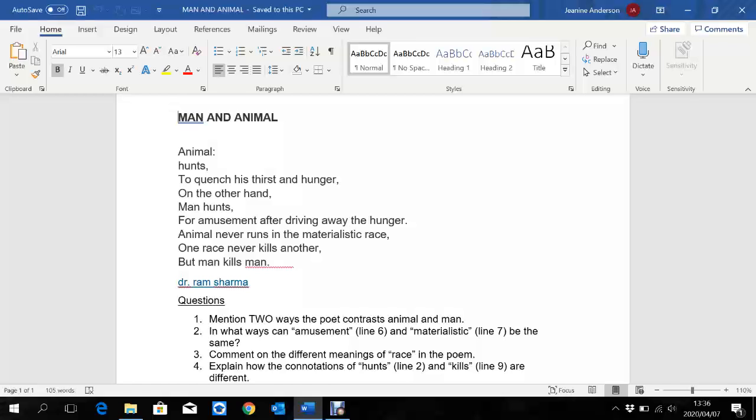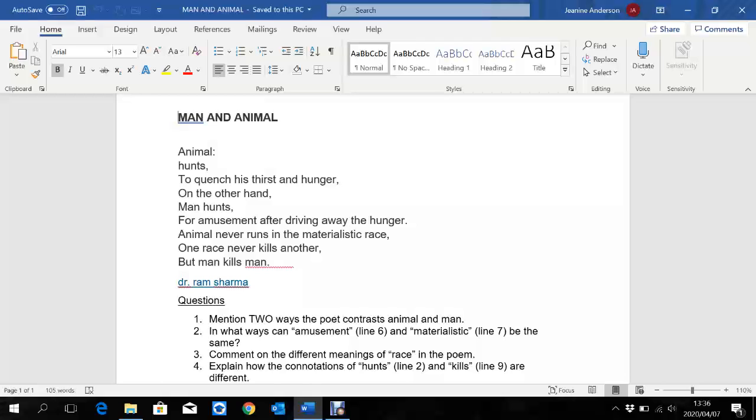Animal hunts, positive connotation on the word hunts, because it's about the survival of that animal. And a man hunts, there's a negative connotation of the word hunts, because it's for pleasure, for power, for freedom. So a man is deliberately, on purpose, hurting the animals.